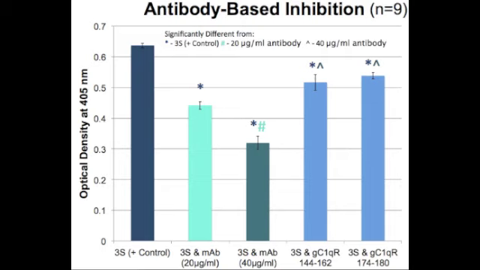As you can see, this method was not only effective as compared to a positive control shown on the left, but was even more effective than peptide-based inhibition shown by the two blue bars on the right, yielding lower levels of 3S binding to cells. Also, this inhibition is dose-dependent, with a higher concentration of antibody yielding lower levels of detected 3S bound to cells.